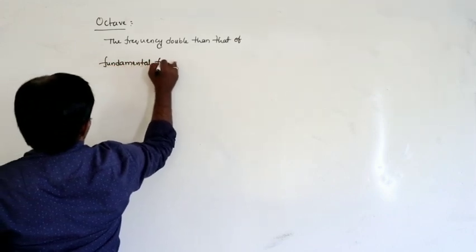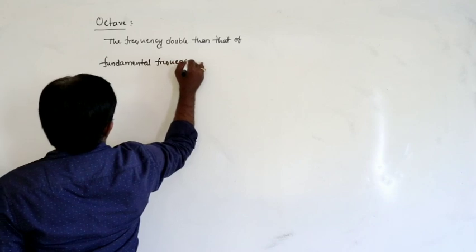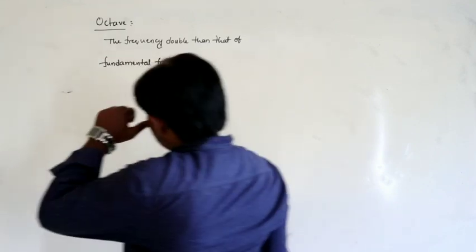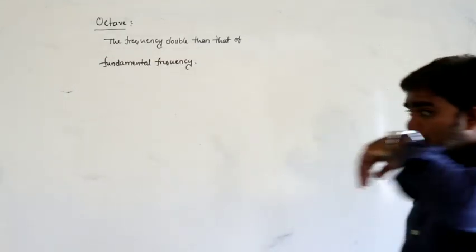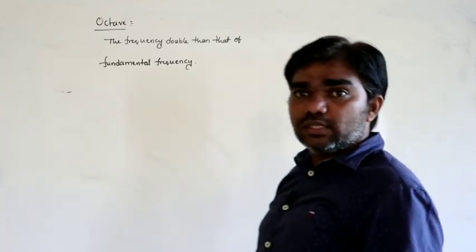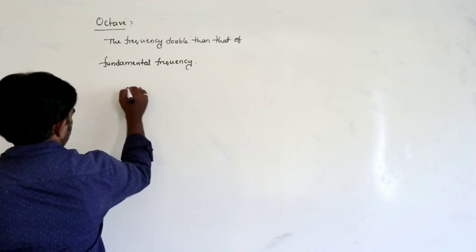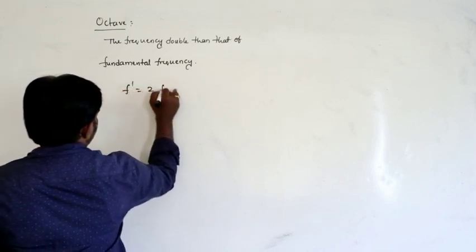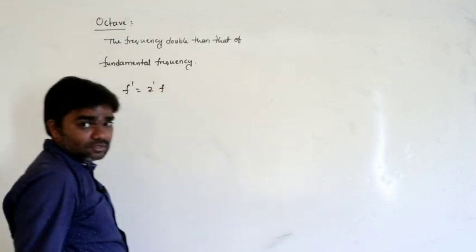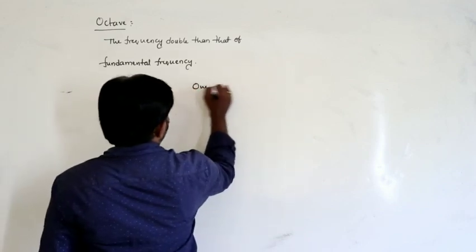That is called octave. Let us say f dash is equals to 2f. Already we discussed. Let us say 2 power 1. So this is called 1 octave.